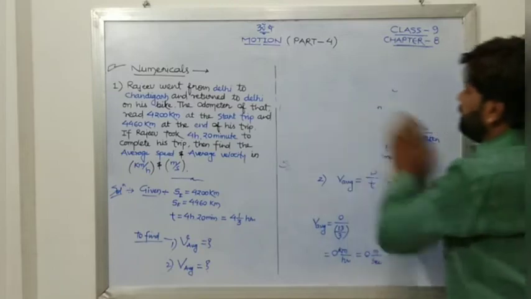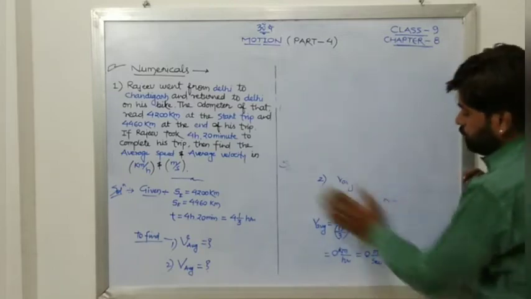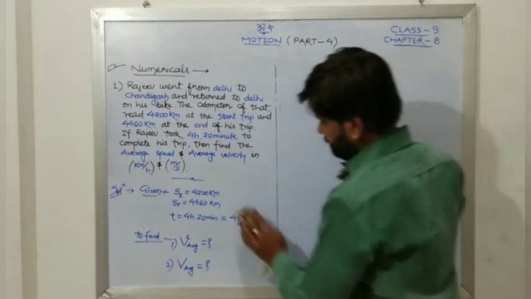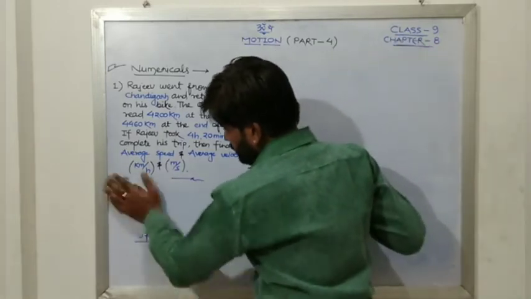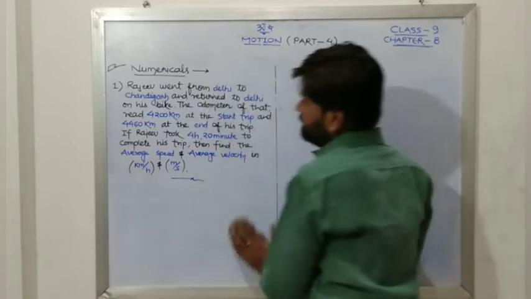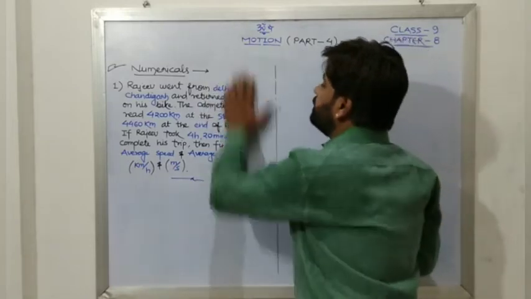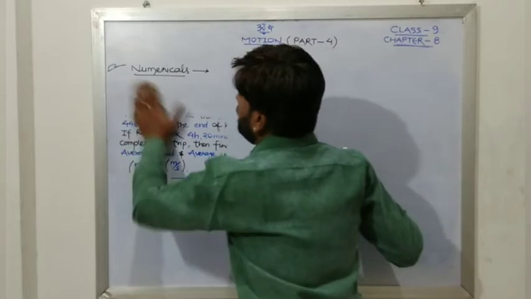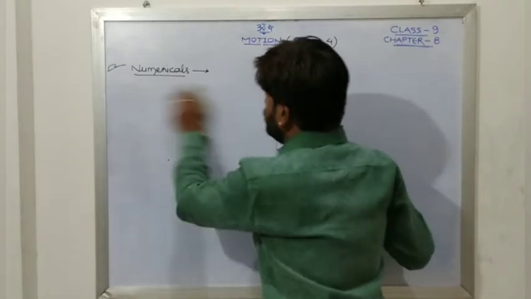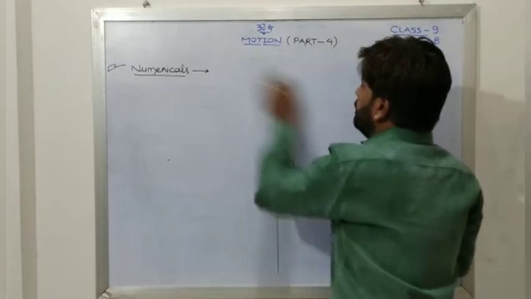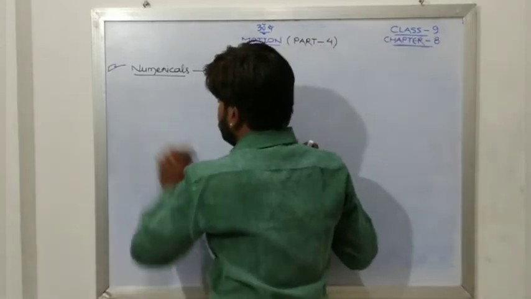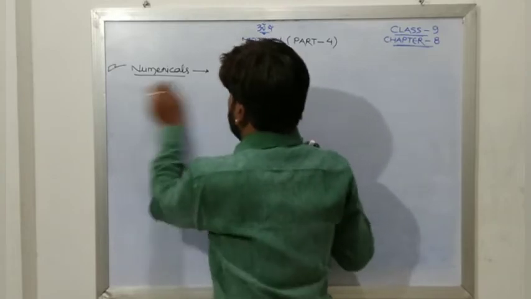Now one more numerical we will do, and that will be over the acceleration. Okay. So hope you got it. Once you have seen this, you have to solve it without seeing this. So that is very important. Yes, you should know how to solve. Just by seeing, you will not get the exact thing which you actually want.